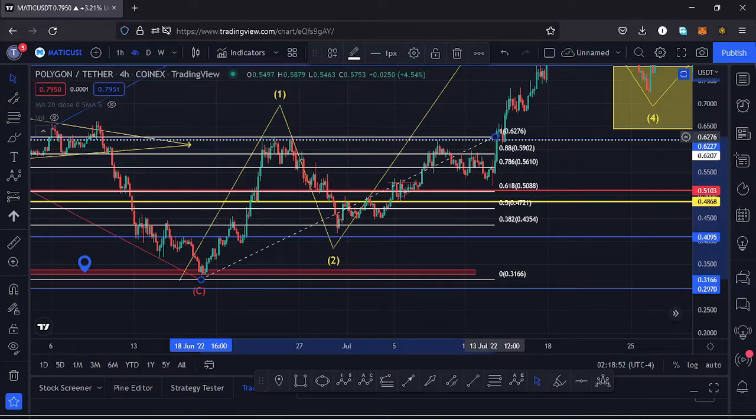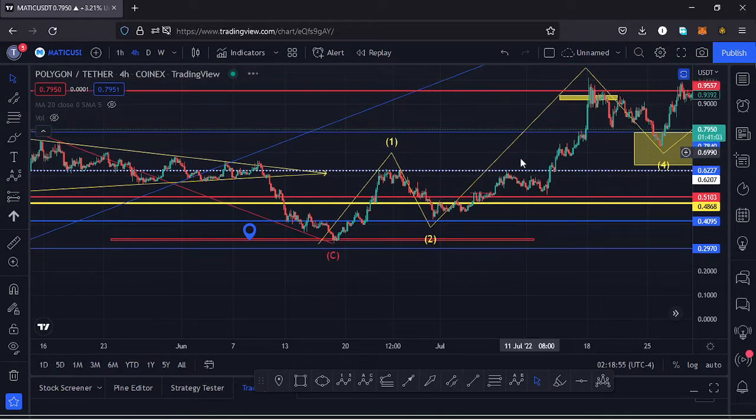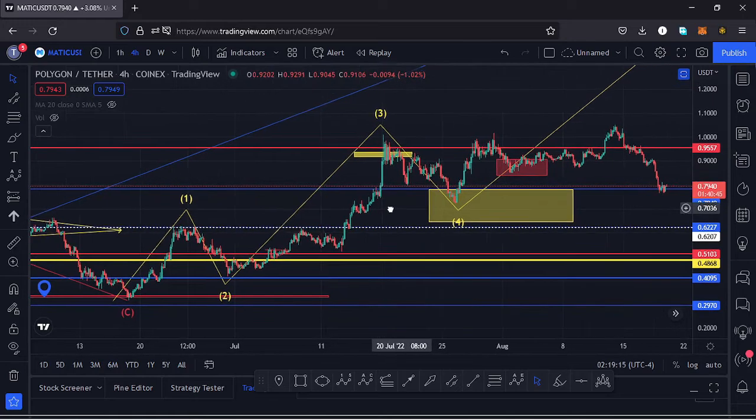Then we started to see a very nice bounce to the upside in the formation of our wave 3. And for that third wave to the upside, I had a target area here on the charts within this yellow target at around the $0.93 mark. The price of Polygon Matic respected that. We overshot that area a little bit and faced a key area of resistance at around the $0.95 mark.